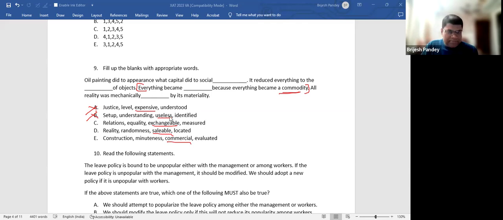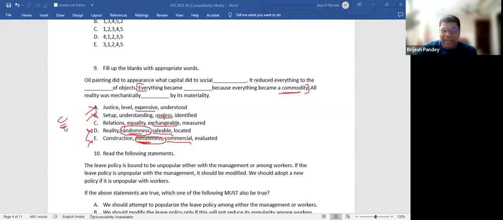Now, the next thing is, if everything is saleable, exchangeable, then what happens? Is it because it reduced everything to the minuteness of object or the randomness of object? Both of them go out, yes or no? Just because it is saleable, randomness does not go well with it, and even minuteness does not go well with it. Can I say C could be the answer?